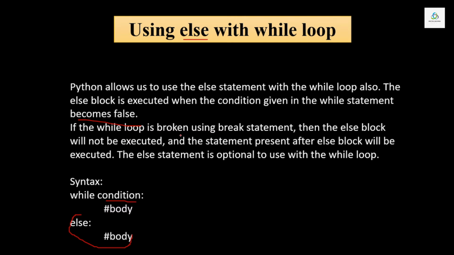If the while loop is broken using break statement, if over here in the loop I write break statement, then what will happen? The else block will not be executed, means it will be neglected or rejected. And one more important thing, this else block of code is not necessary to use each and every time in your code. It is optional to use with the while loop. So let's see the example how to write the while loop or how it is used in Python.